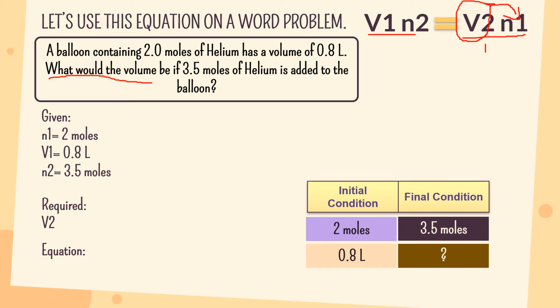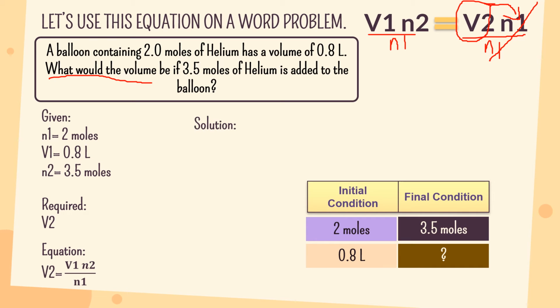So we divide both sides by the initial amount of gas, so that the initial amount of gas beside the final volume will be cancelled out, and we have this equation: final volume is equal to the product of initial volume and final amount of gas over the initial amount of gas.